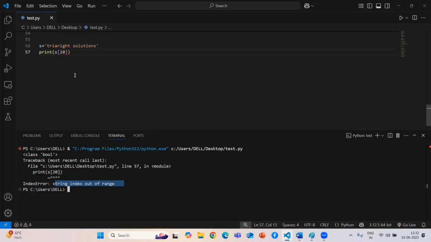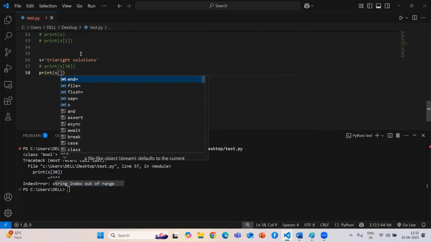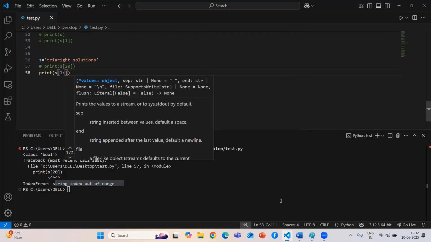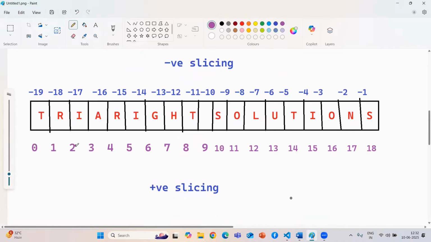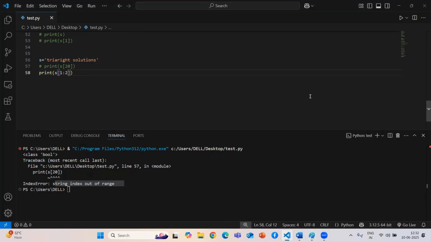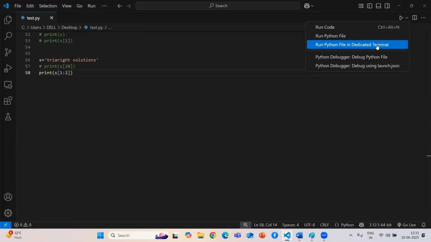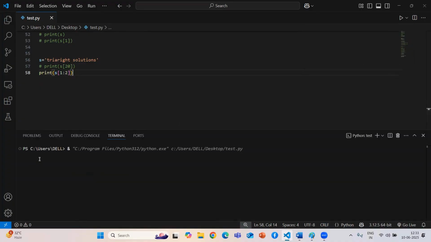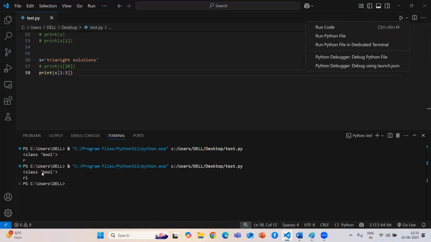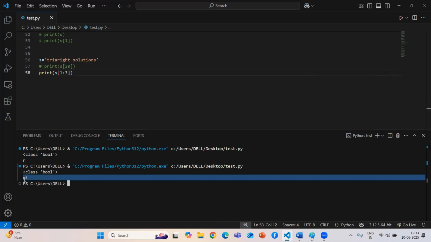If you are not giving it, I'll show you also. Guys, now I want to print s of 1 2. If you want that particular R and I, and you give 2 here, then it will only print one value. Just see, it will print only R, but I want I also. So in that case you need to give +1. Now it will print R and I. By the help of this you can find multiple values at a time.